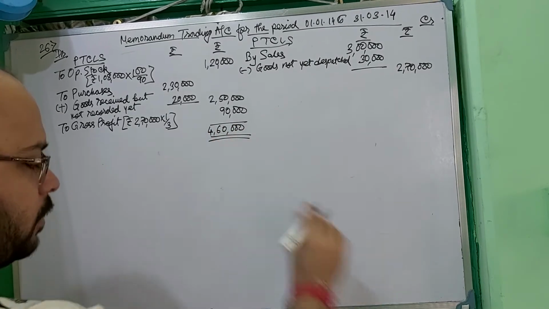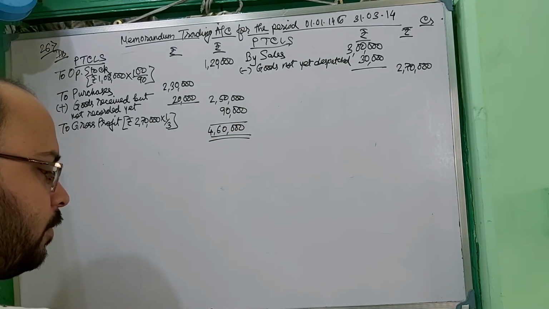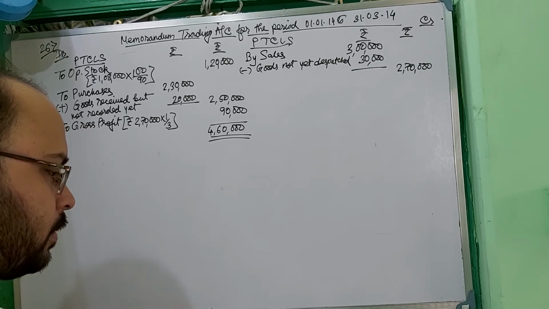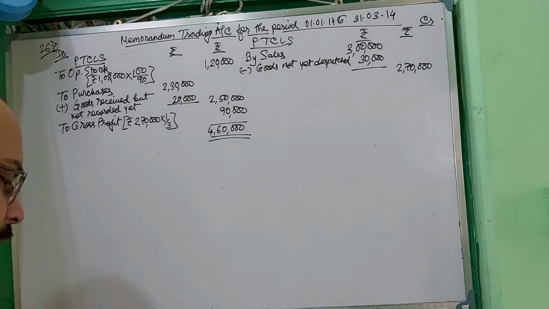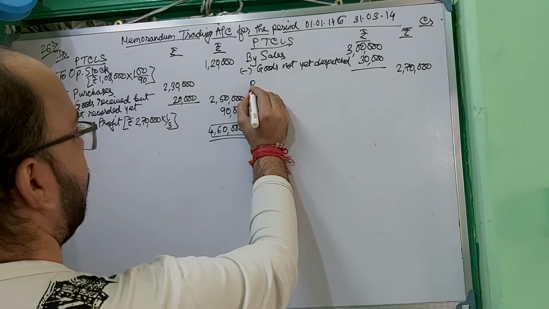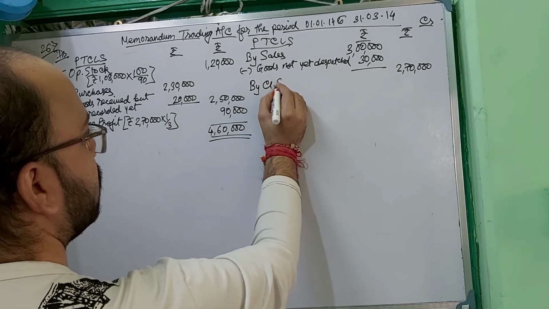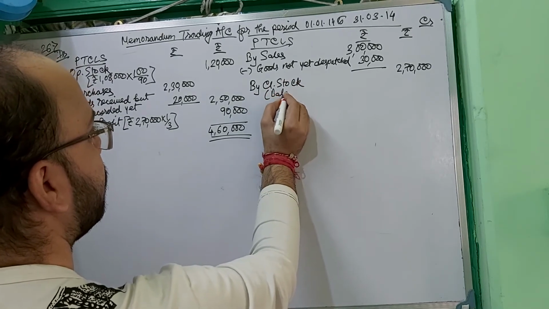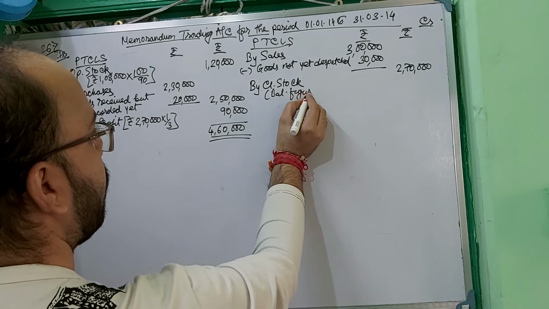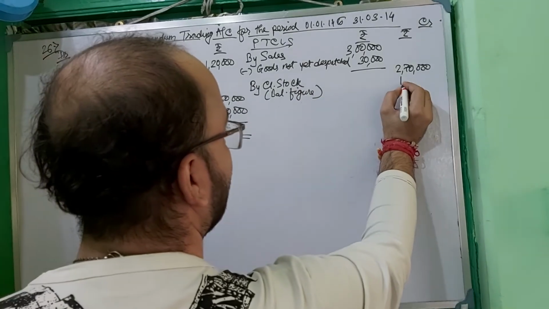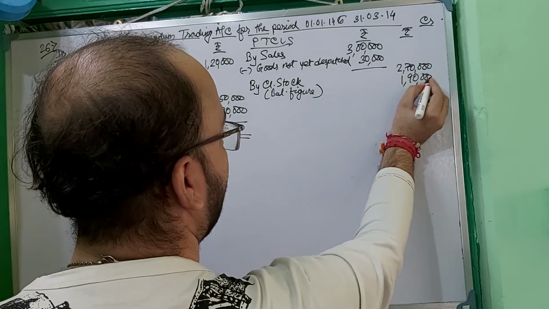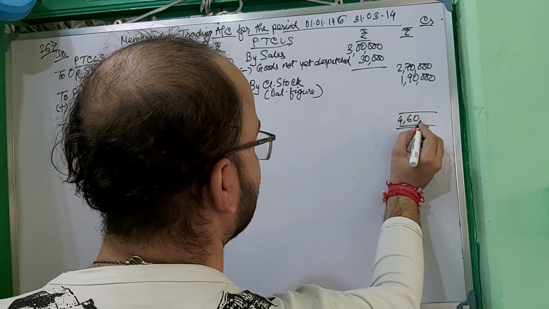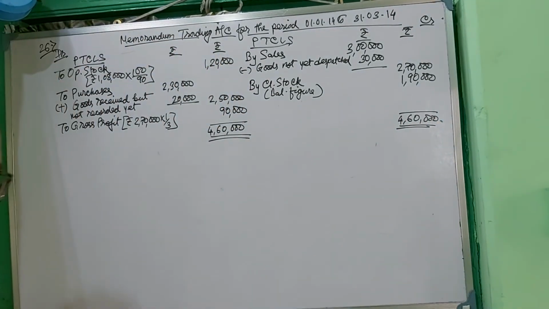How much will be the closing stock? It will be 1,90,000, right? By closing stock, which is your balancing figure. How much? 1,90,000, which is 4,60,000, right? Okay.